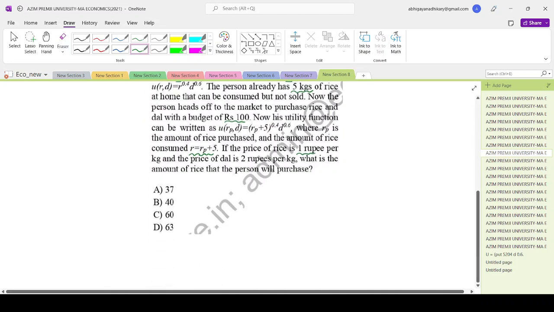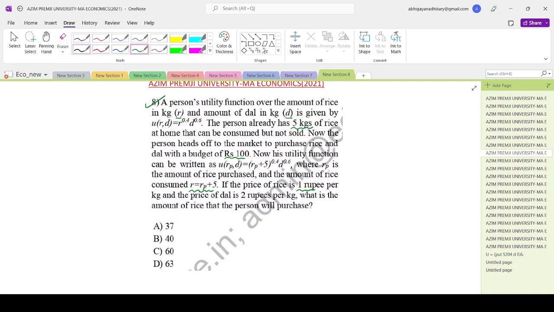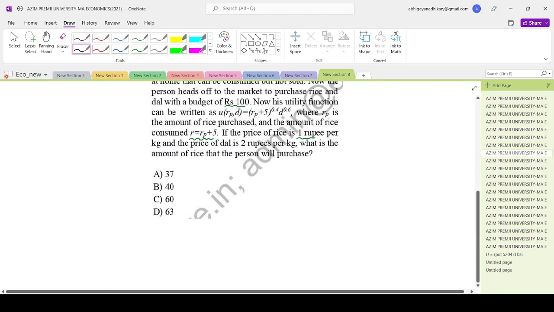Okay, that means it's a straightforward information based question. So your utility function, just look at the variables. What are the things that we need to determine? It is Rp, the amount of rice that will be purchased, and the amount of dal. Okay, the agent has an income of rupees 100. Price of rice is given to be rupees 1 per kg and the price of dal is given to be rupees 2 per kg. Okay, what is the utility function?